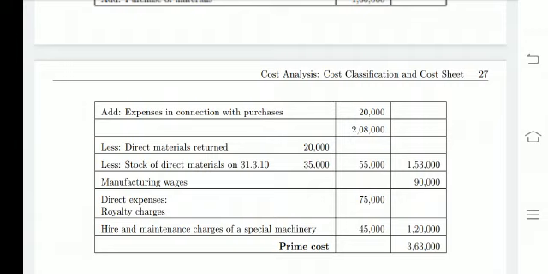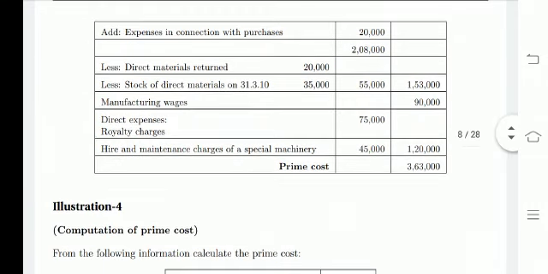Next, other expenses of factory should be added, that is manufacturing wages 90,000, direct expenses 75,000. Royalties also come under factory overhead. Next, hire and maintenance charges of special machinery, that is 45,000. So finally the prime cost should be 3,63,000.